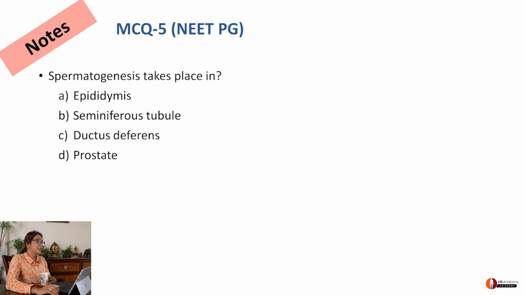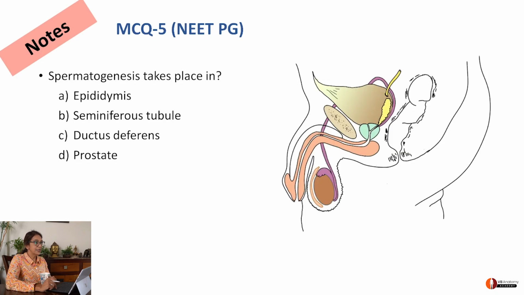Okay. MCQ 5. Spermatogenesis takes place in epididymis, seminiferous tubules, ductus deferens, prostate. Again, let's take a look. Here's the male reproductive system, and you can see that seminiferous tubules are producing the sperms. So our answer is already there. We know that option B, seminiferous tubules, is the answer. But let's learn something more.